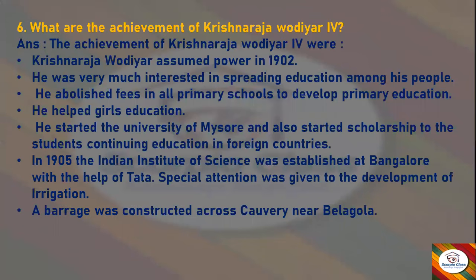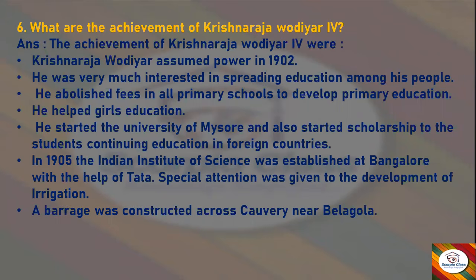Next, what are the achievements of Krishnaraja Wodeyar 4? Answer. The achievements of Krishnaraja Wodeyar 4 were: Krishnaraja Wodeyar assumed power in 1902. He was very much interested in spreading education among his people. He abolished fees in all primary schools to develop primary education.